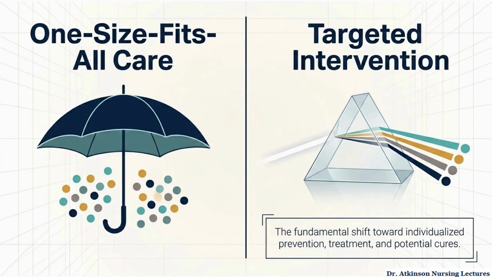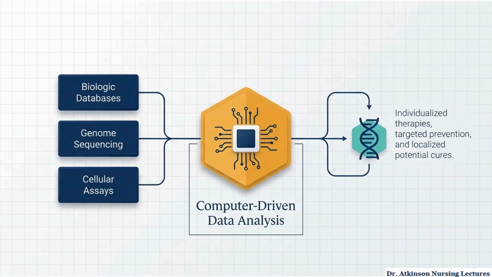Modern oncology has shifted from generalized treatment plans to targeted, individualized therapy. Precision medicine uses a patient's specific genetic and biologic characteristics to guide treatment selection, improving outcomes and survival rates. Nurses must understand not only what treatment a patient is receiving, but also why that treatment was chosen for that specific patient. Precision medicine is based on biologic databases, genome sequencing, and cellular assays that help match patients to therapies using the genetic profile of their tumor.